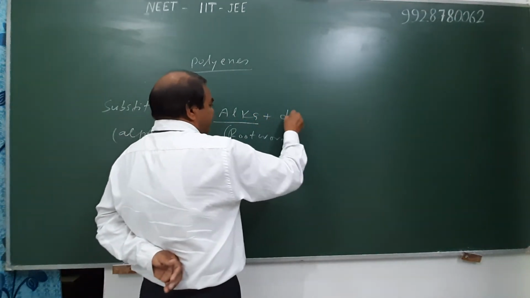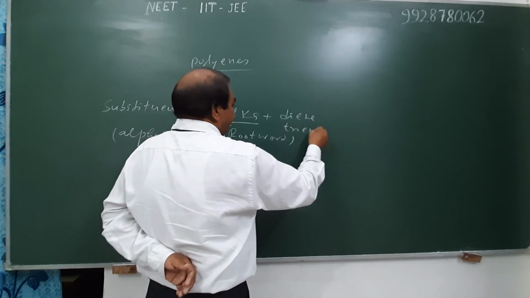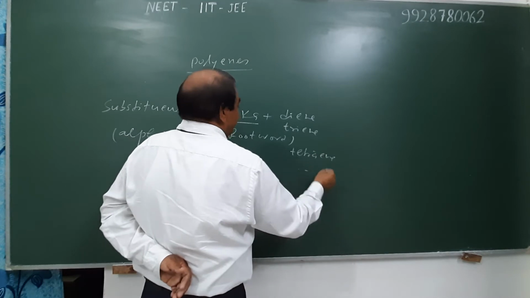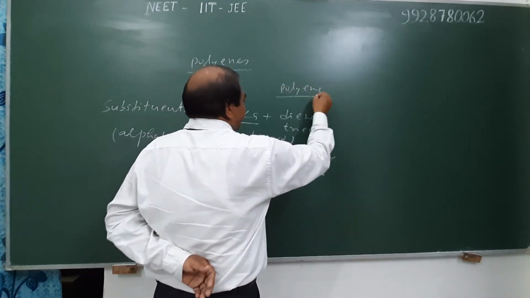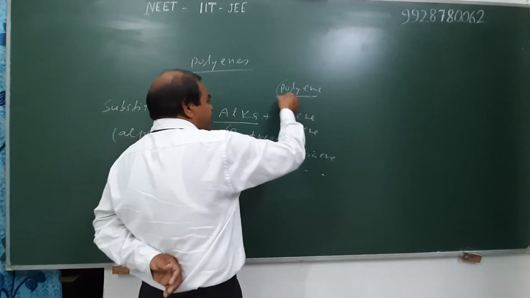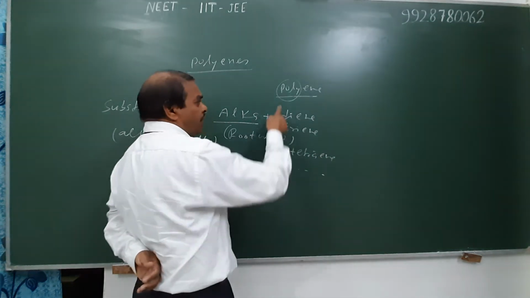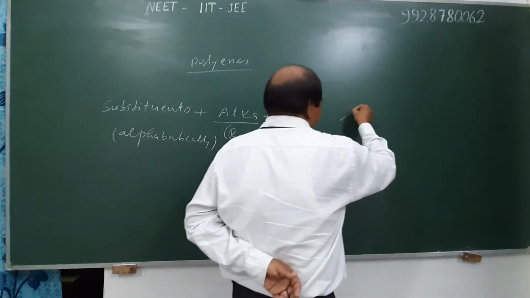Then write diene, triene, tetraene, etc. This is the suffix for polyene. Poly means multiple bonds, based on the number of times the multiple bond occurs. If a double bond comes 2 times, then we use diene; 3 times, triene; and tetraene, for example.